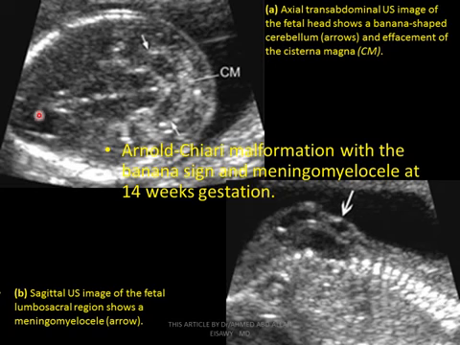These axial images show the fetal head with the banana-shaped sign, the banana-shaped cerebellum, and the effacement of the cisterna magna. The cisterna magna is effaced, and the cerebellum is banana-shaped. These are sagittal images of the fetal lumbar region showing myelomeningocele, Arnold-Chiari malformation with banana sign and syringomyelocele at 14 weeks gestation.